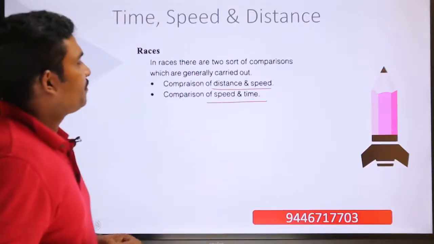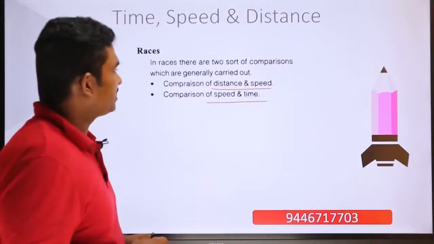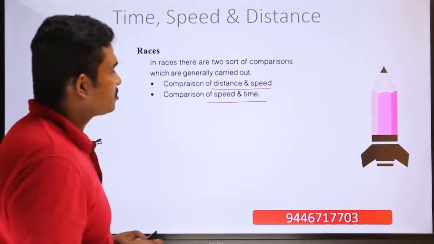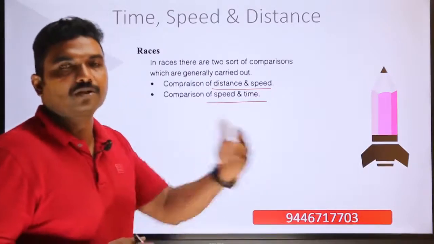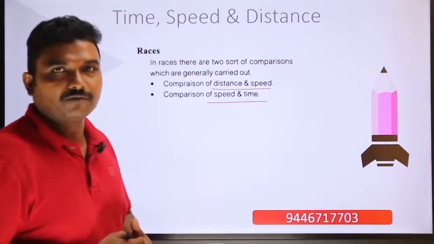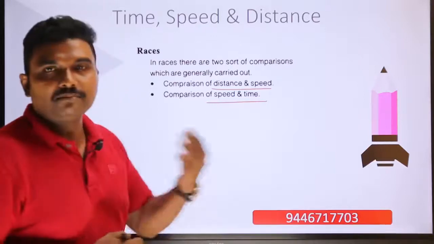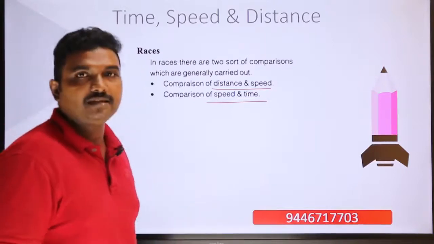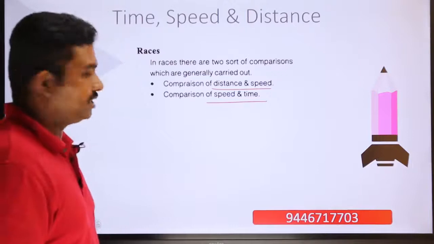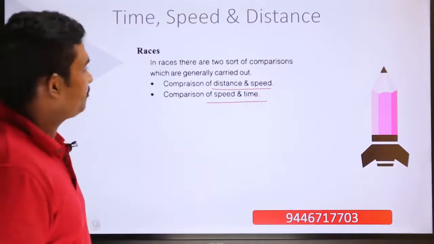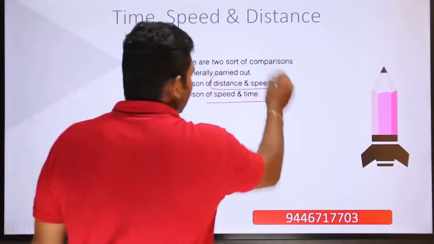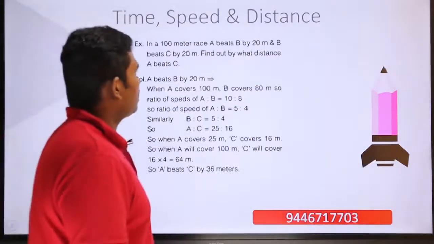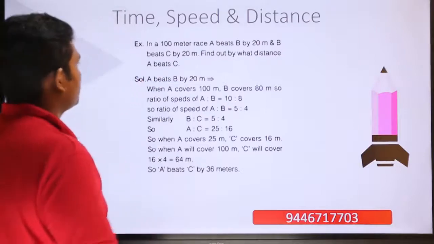Normally in a 100-meter race, you can see the distance is compared with respect to the speed and time. The distance is fixed to be 100 meters or 400 meters or 1500 meters, and then the time taken by the person to cover the distance will be noted, and then the awards will be given for a competition. So this is the relation of races with respect to distance and speed, and also with respect to speed and time. Let us check out a simple problem with respect to races.